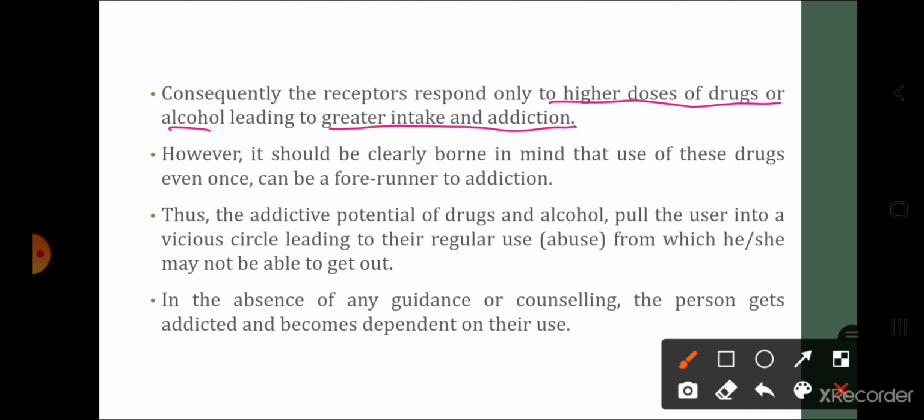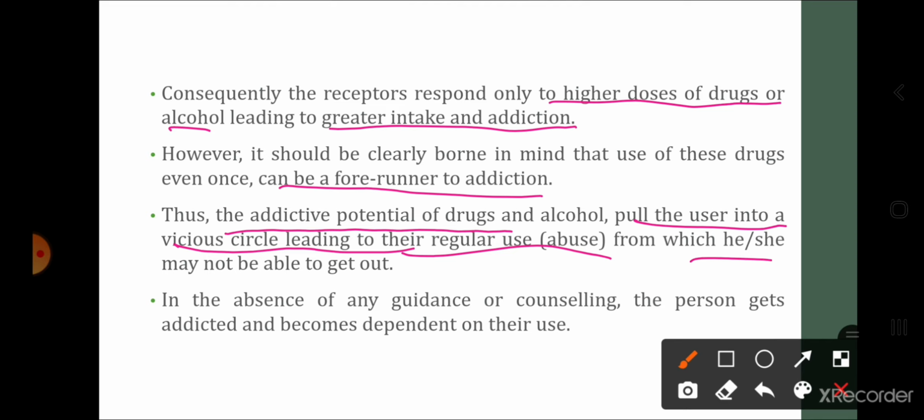However, it should be clearly borne in mind that use of these drugs even once can be a forerunner to addiction. अपने माइंड में अपने को बहुत क्लियर होना चाहिए कि एक बार भी ड्रग यूज़ किया तो there are chances कि we may get addicted to drugs or alcohol. Thus, the addictive potential of the drugs and alcohol pull the user into the vicious circle, leading to the regular use, that is abuse, from which he or she may not be able to cut out.